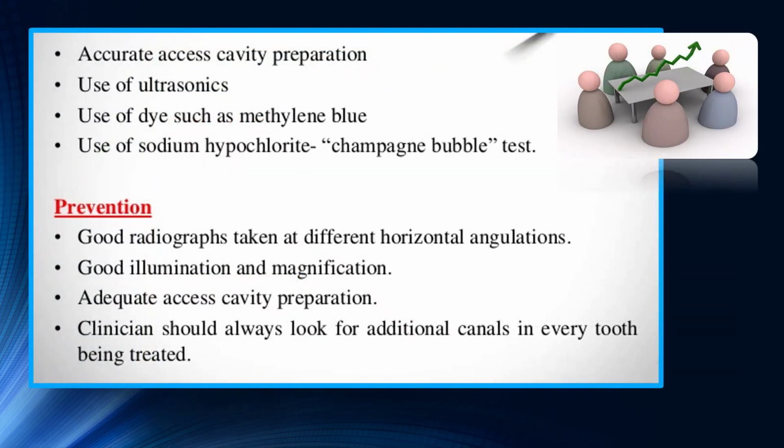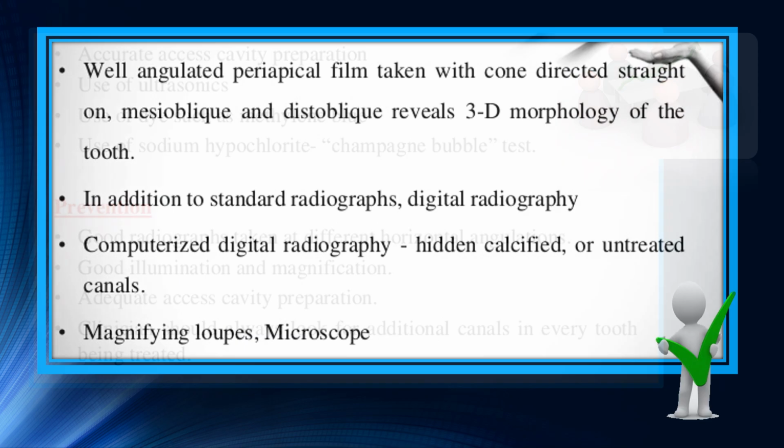How can you prevent it? You can prepare an accurate access cavity, use ultrasonics, use dyes such as methylene blue to locate the missed canals, and the champagne bubble test using sodium hypochlorite. Prevention is also thorough reading of radiographs taken at different angulations, at least 3 different angulations, good illumination and magnification, that is the utilization of loupes and endodontic microscope, adequate access cavity preparation, and the clinician should always look for additional canals in every tooth that is being treated.